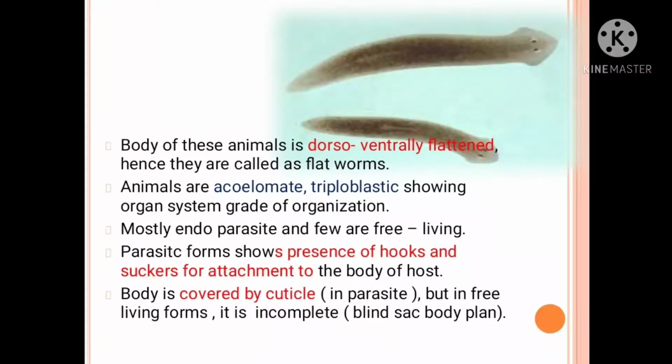Body is covered by cuticle in parasites, or cilia in free living forms. Digestive system is generally absent in parasitic forms, but in free living forms it is incomplete, that means blind sac body plan.